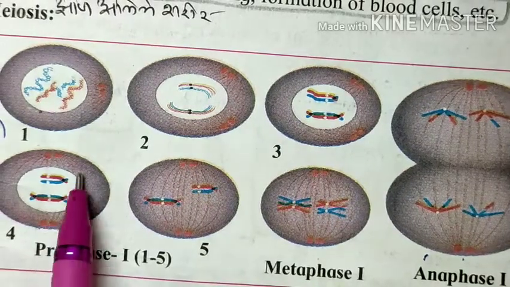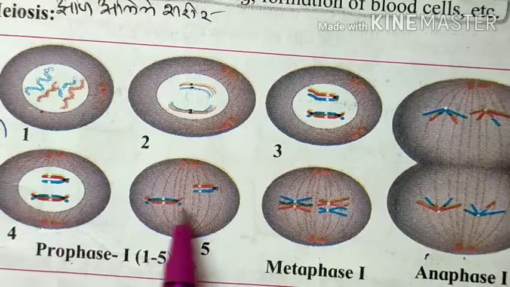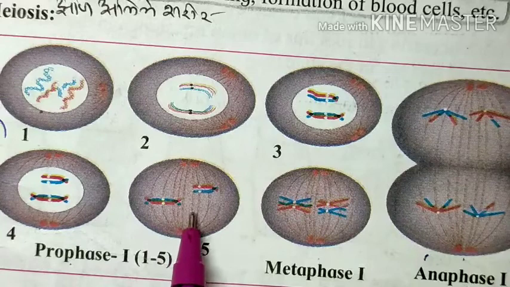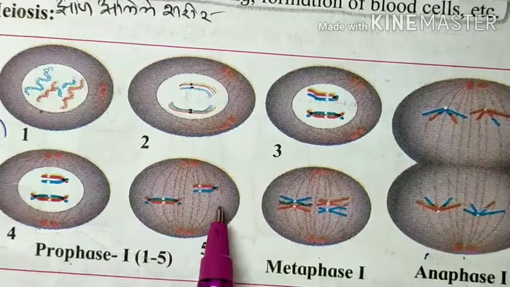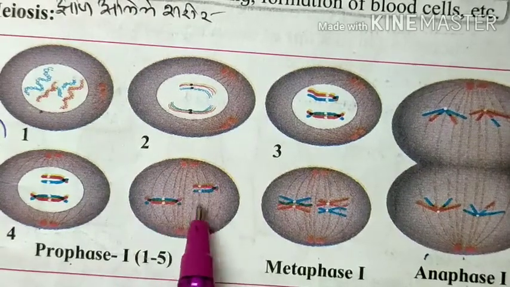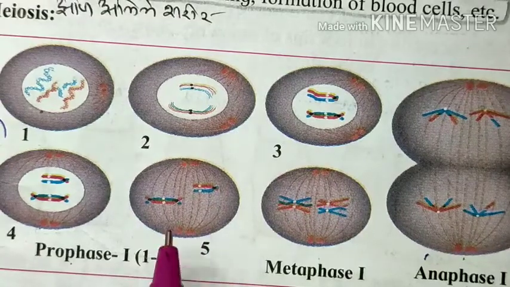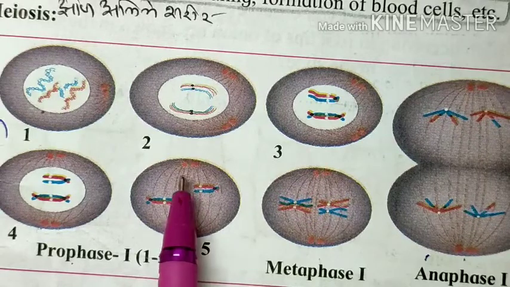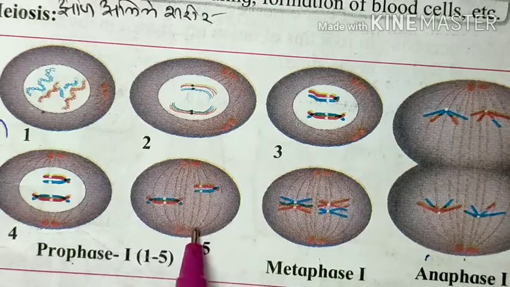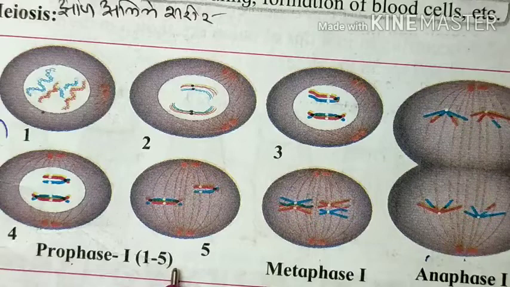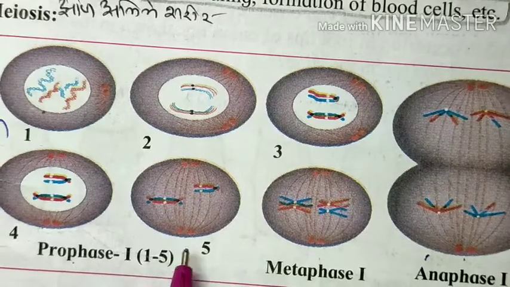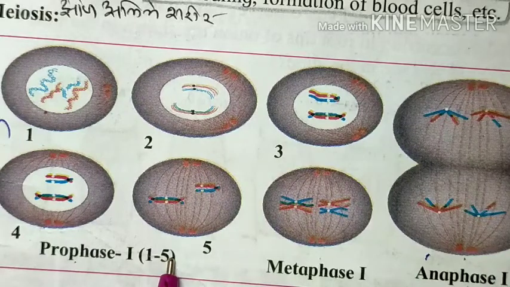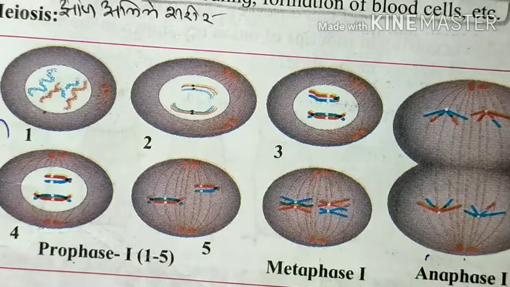This nuclear membrane, it completely disappears in this case, and these chromosomes enter into the cytoplasm, and in the cytoplasm we see this spindle fiber production. This is a flexible protein. This fiber is produced in between them, and they bind these chromosomes. It is the last one, that is diakinesis, the fifth step of prophase 1. Here prophase 1 of meiosis 1 ends.